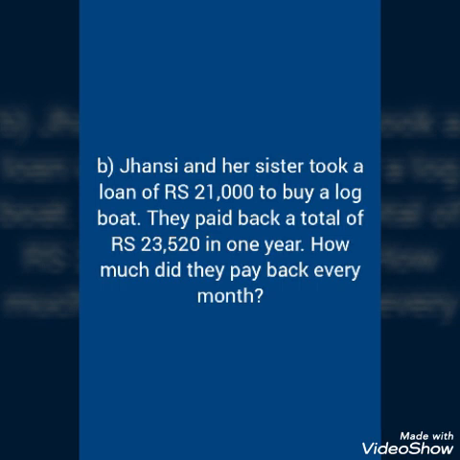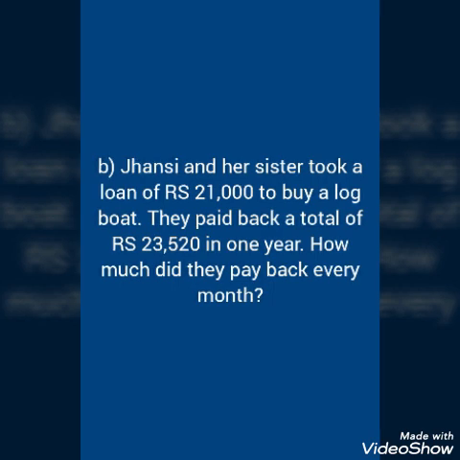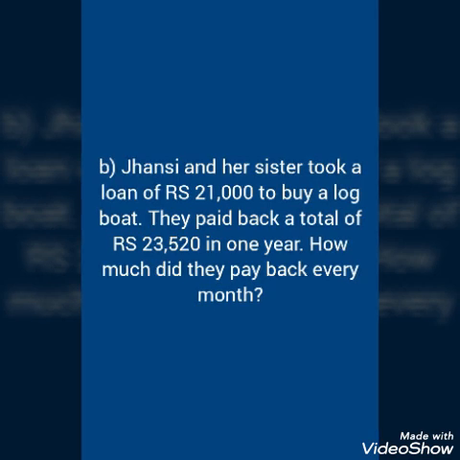Now this question is saying that Jhansi and her sister have taken a loan of 21,000, and they have paid back in 1 year 23,520 rupees. How much have they paid back every month?